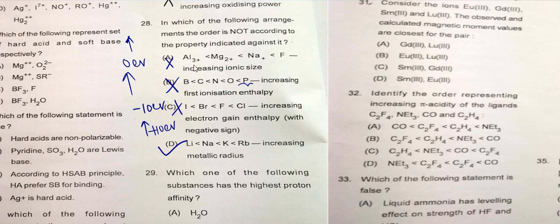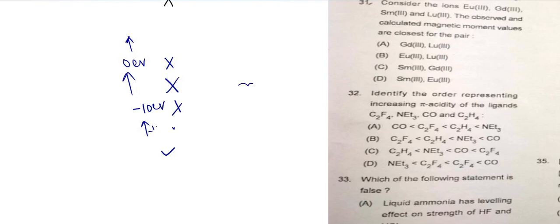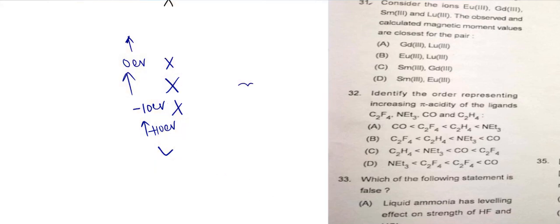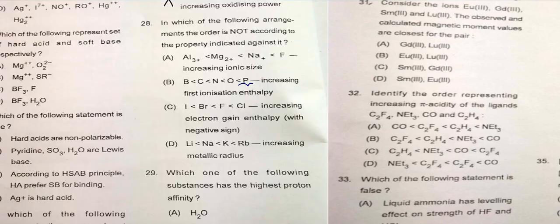In which of the following arrangements is the order not according to the property indicated against it? The question is asking which one is not according to the property indicated.